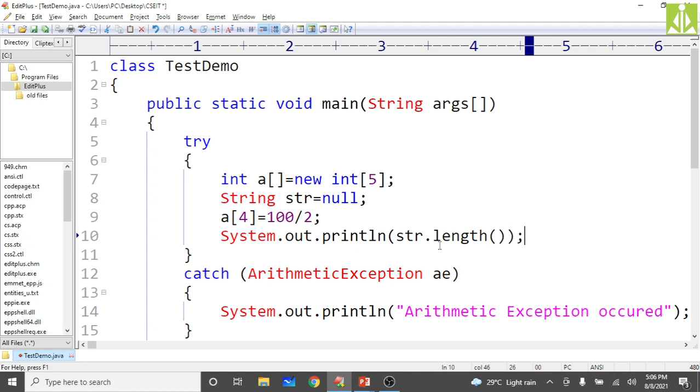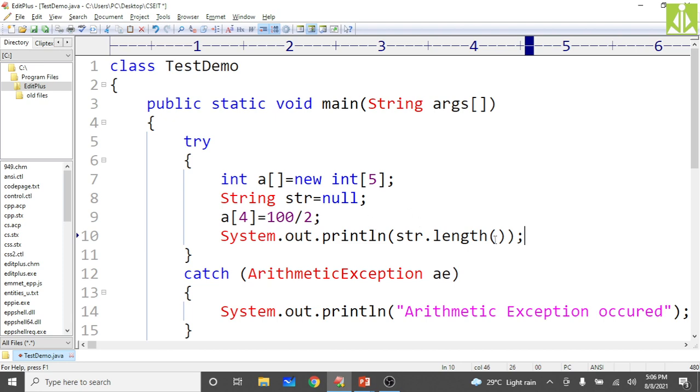What type of exception is it? I'm trying to find the length of a null pointer. Doing so is an error.